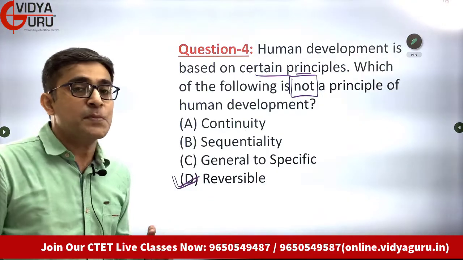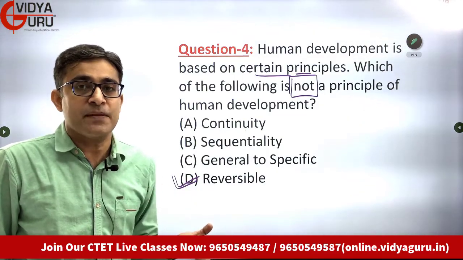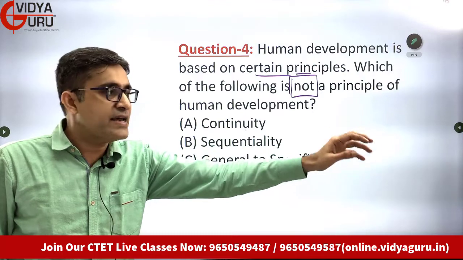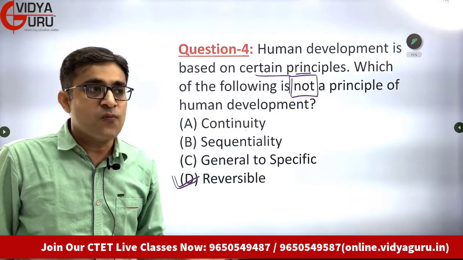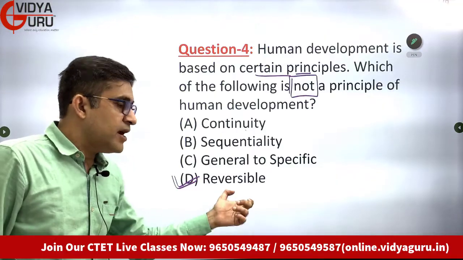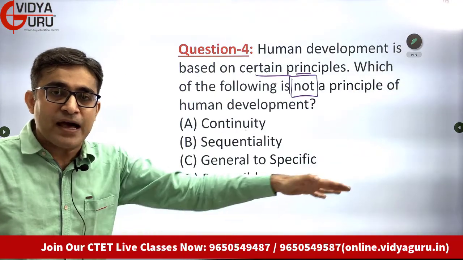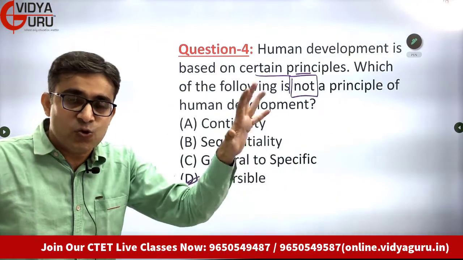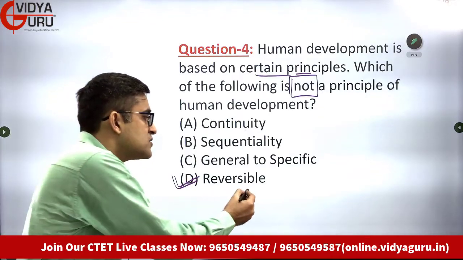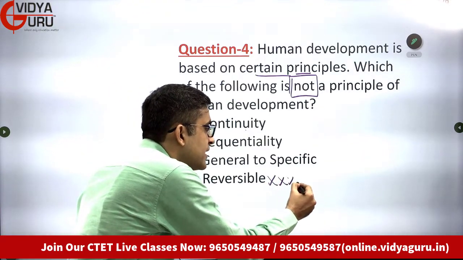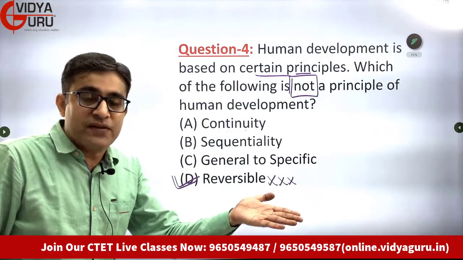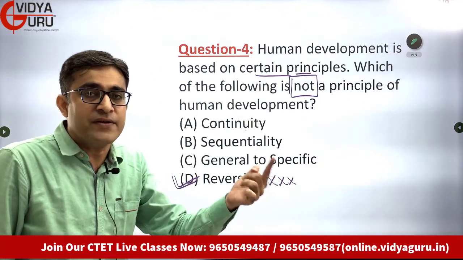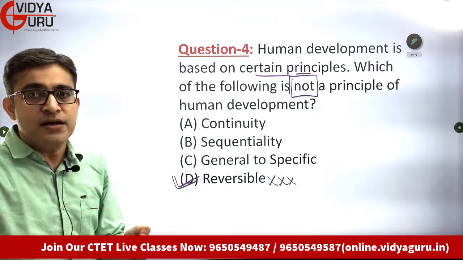Think of it. Had development been reversible, imagine what will happen. Let's say today I develop the control over my fingers, I develop the control over my hand movements. What if it were to revert? What if it could go in the previous direction? Then I will lose control. Students, then I will lose control of the hand motions, then I will lose control of the hand control. Yes or no? So development is not reversible. That stage of development which you have crossed, listen to me carefully, that stage of development which you have crossed, you cannot go back to the previous stage.